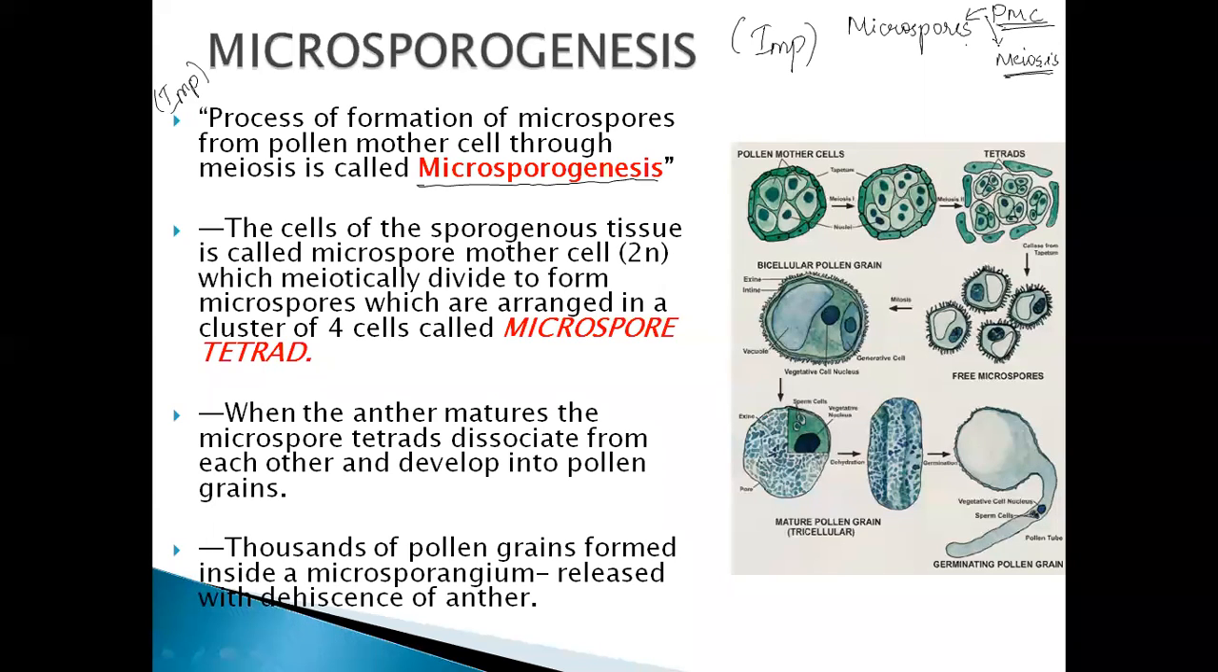And that process is known as microsporogenesis, and this is an important definition. The process of formation of microspores from pollen mother cell through meiosis is called microsporogenesis. Now, what does this mean?